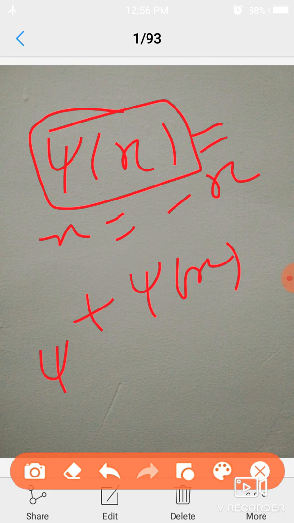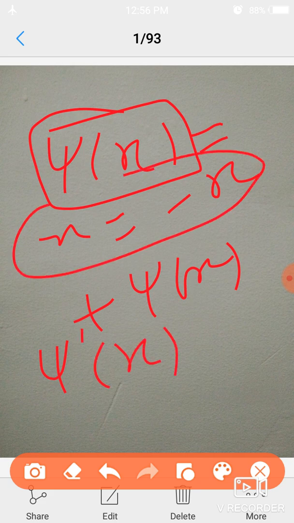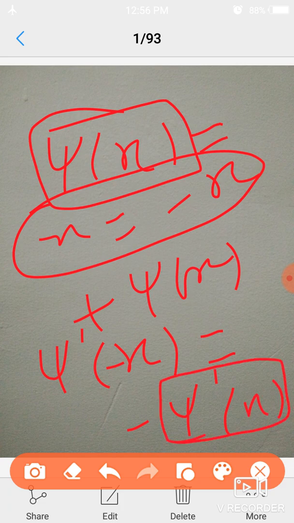On the other hand, if I have any wave function like psi prime(x) and I replace x by minus x and I have minus psi prime(x), this means we get the same wave function but with a negative sign.